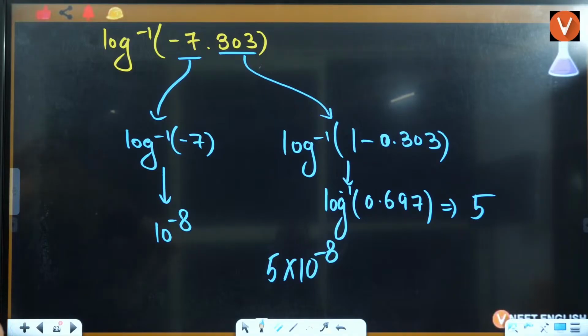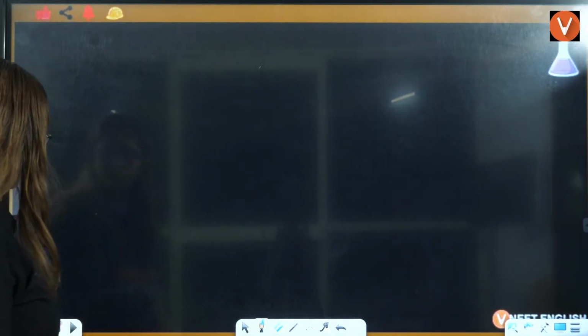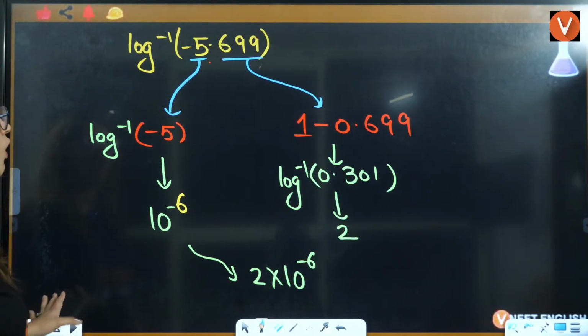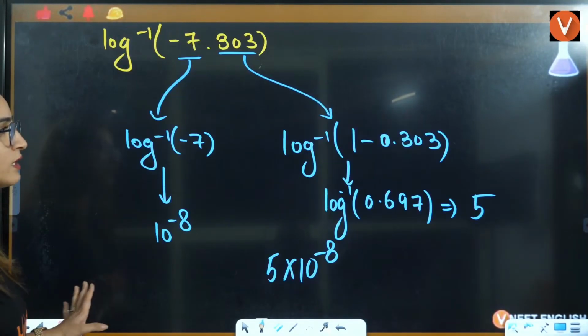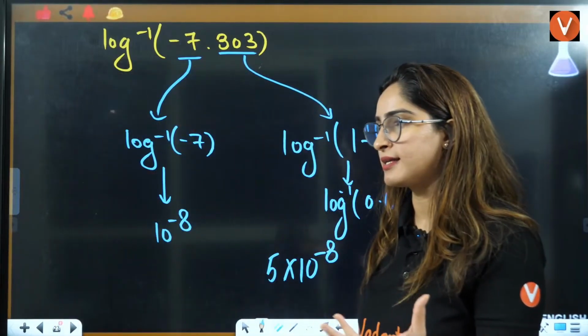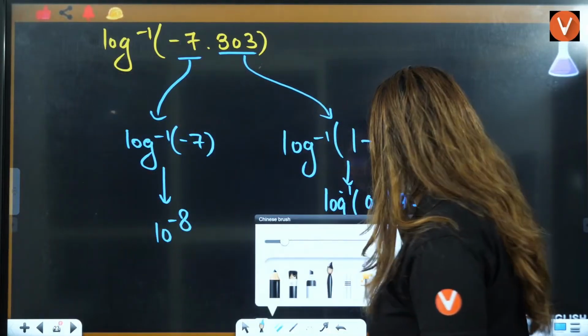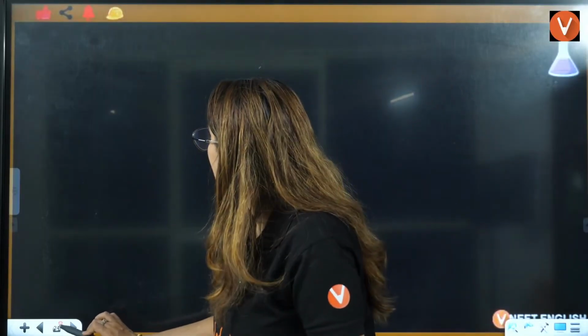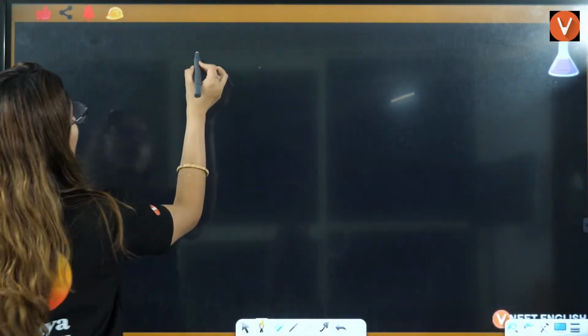Yes, everybody. Okay, I think that's it. What you need to understand is log and anti-log, and the more you practice, the more you will be able to understand this. Now, let us talk about the graphs.